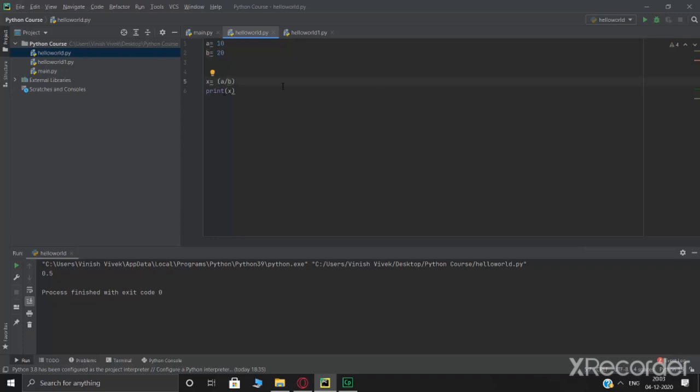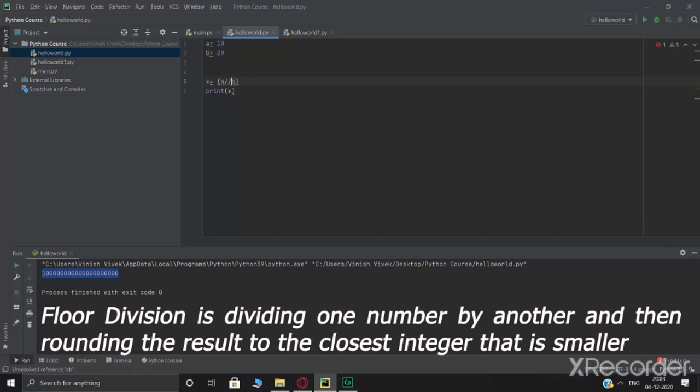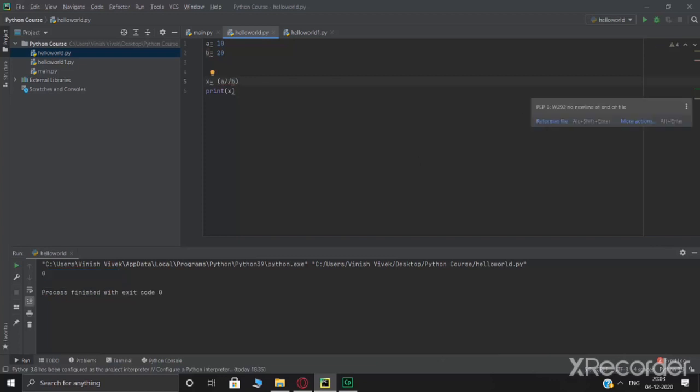For modulus, you have the percentage sign that you got to use, and modulus is the remainder that occurs. Then you have exponential, which basically means a raised to b, and that would be 10 raised to 20. So running this, as you can see, 10 raised to 20. And then you have your floor division, which is this, Control Shift F10. Alright, so these are your final mathematical operators that you can use.